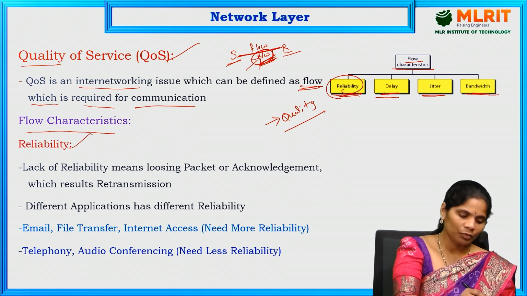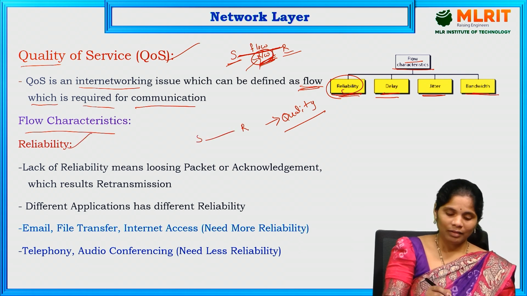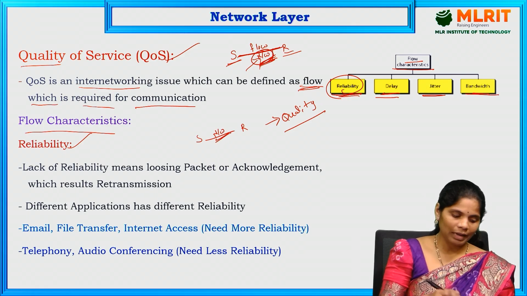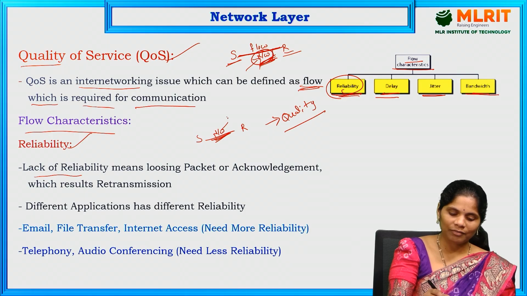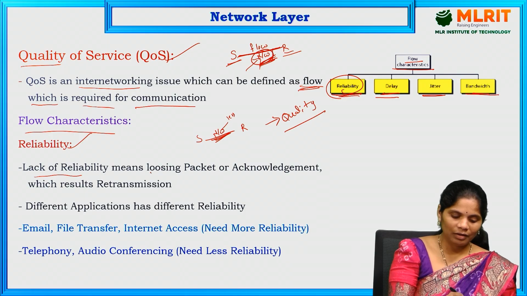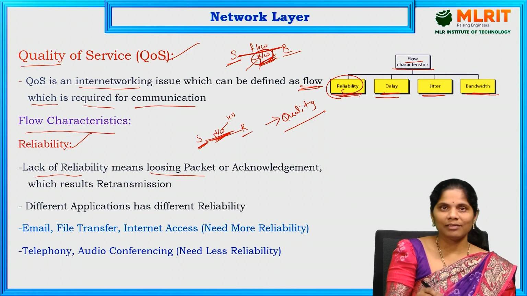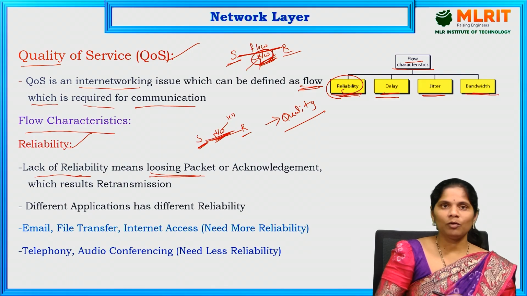Reliability means that from sender to receiver, whenever we are sending the data, the network is reliable. Then only can we send the data. If the reliability of this particular network is less, then it will lose packets. If the reliability is more, we can send the packets. Whatever data the sender sends, exactly that data is received by the receiver. If the reliability is less, packets may be lost.